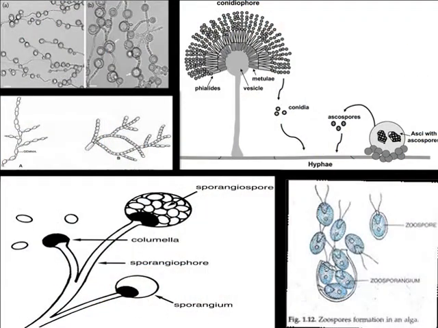Here in these diagrams, at the extreme top left corner there are oidia, while below it are chlamydospores. At the extreme top right corner there are conidia, while at the extreme below left corner there are sporangiospores, while on the extreme below right corner you can see zoospores.